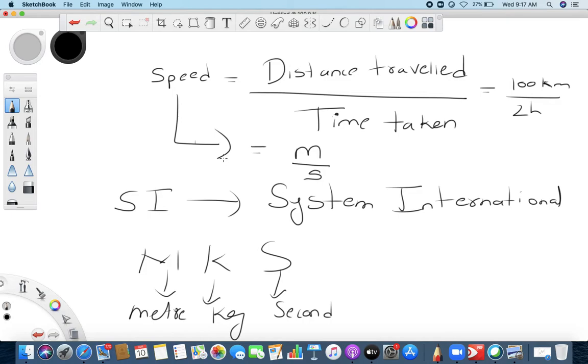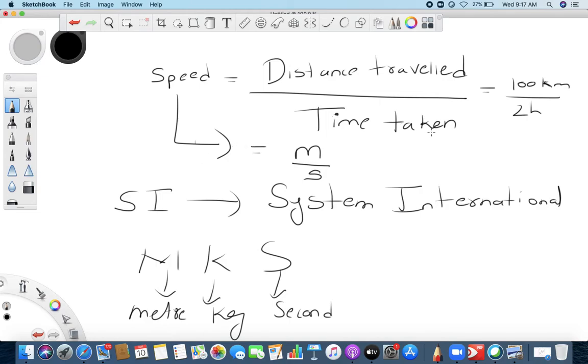Perfect. I hope you all are getting what I am trying to tell you, right? So this is how we can put it, MKS, meter, kilogram, second. Now let us continue ahead. Let's see what next. So what is the unit of speed, as I say? MKS, meter, kilogram, second. Right? Let's continue and see what they are going to tell you.